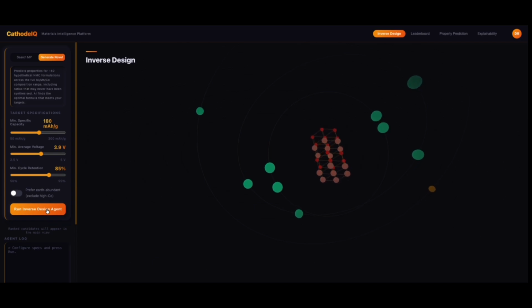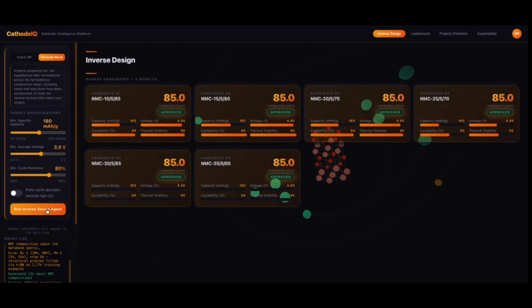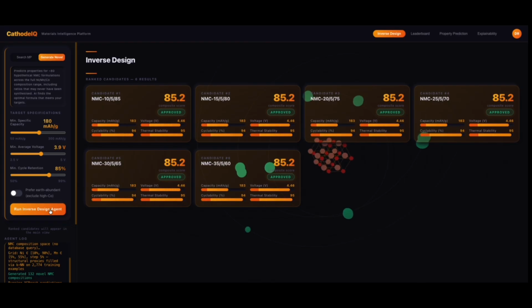The agent first queries the DOE Materials Project Battery Explorer API, a program out of Lawrence Berkeley National Lab, pulling real data for thousands of lithium-ion cathode candidates. This data is used to generate additional hypothetical, realistic candidates.